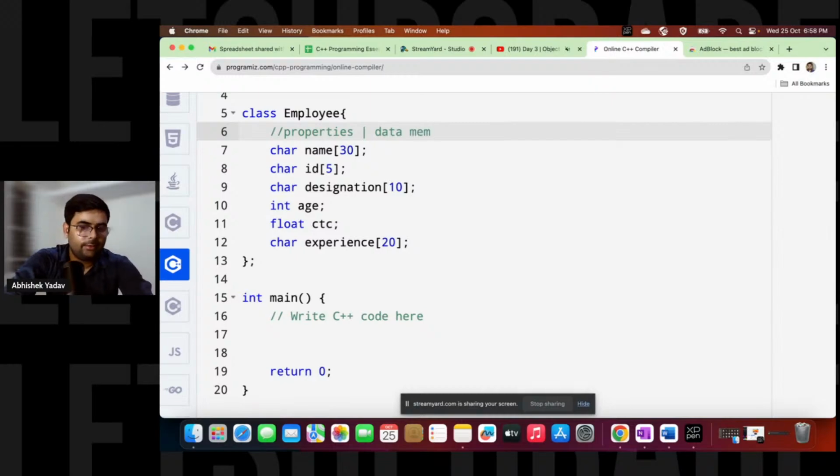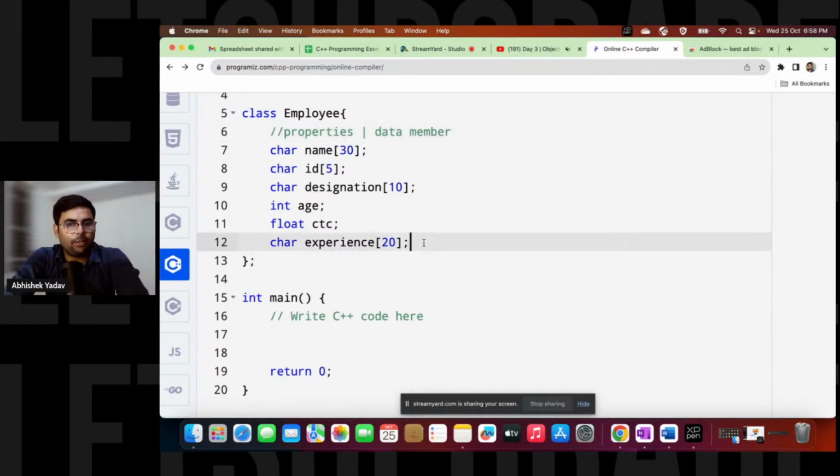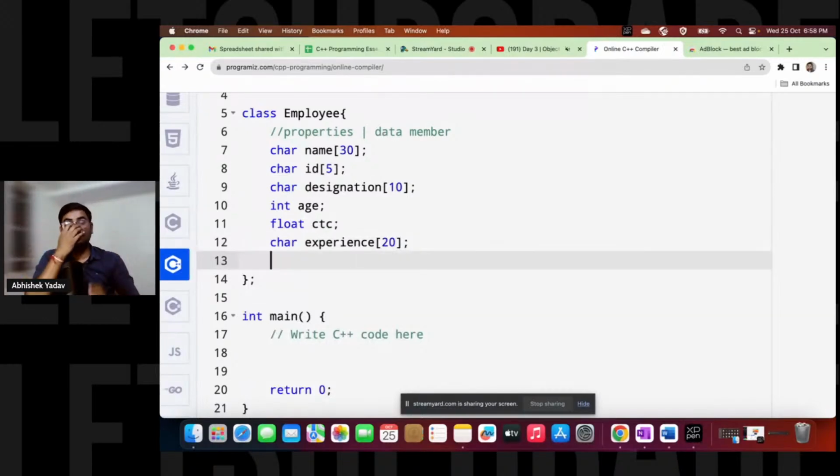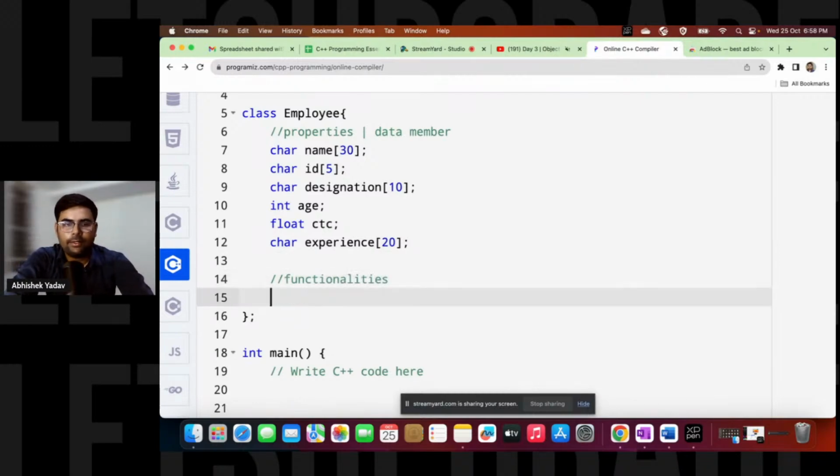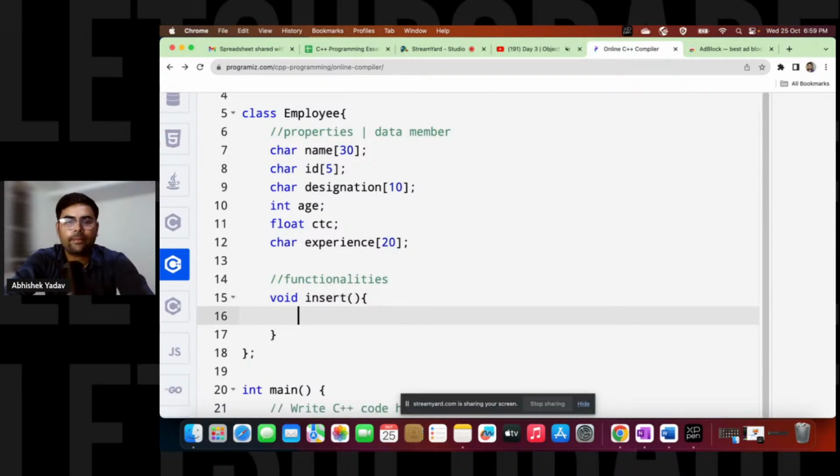After defining the properties, now we have to define the functionality of this class Employee. Let's assume the first functionality is an insert function, and that insert function creates a new employee. So let's create an insert function here, that is void insert, like this.